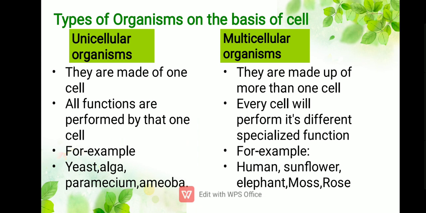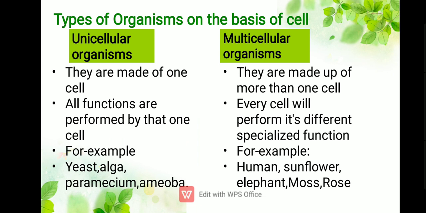In unicellular organisms, all functions are performed by that one cell, meaning the entire function of life is performed by that one cell. Examples are yeast, algae, paramecium, and amoeba. They are all unicellular, so they are only visible with the help of a microscope.